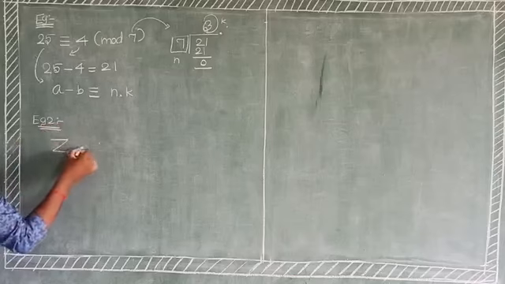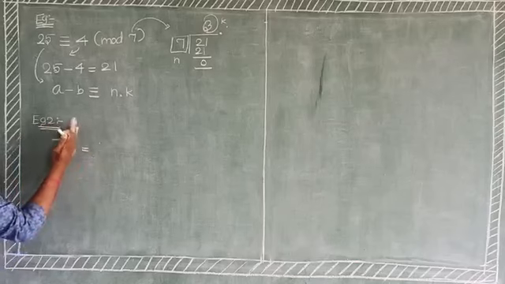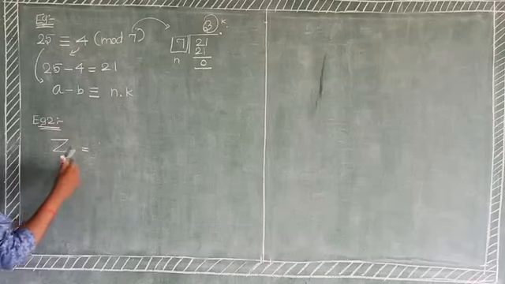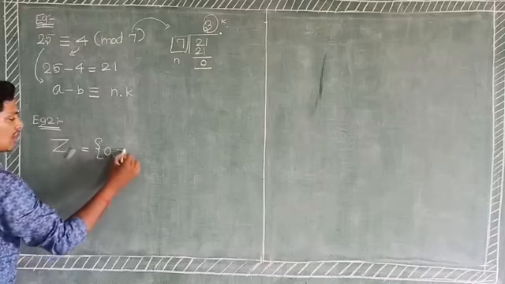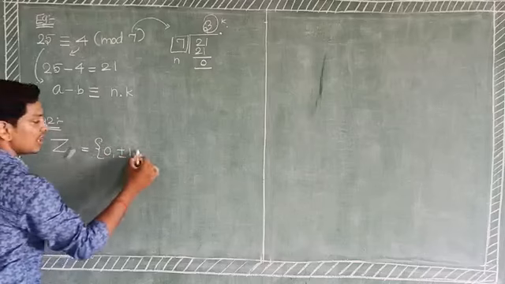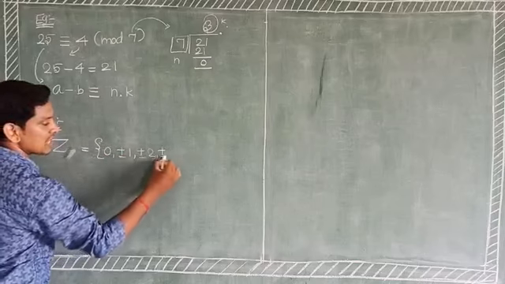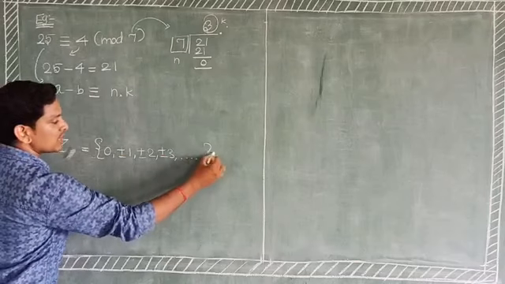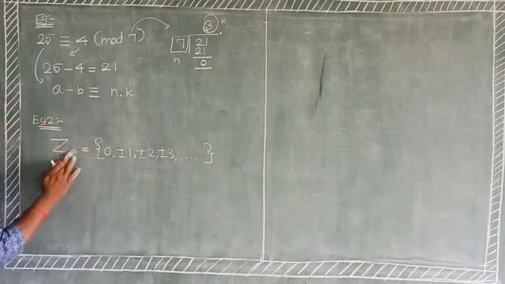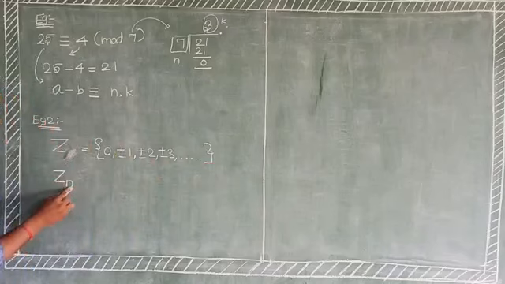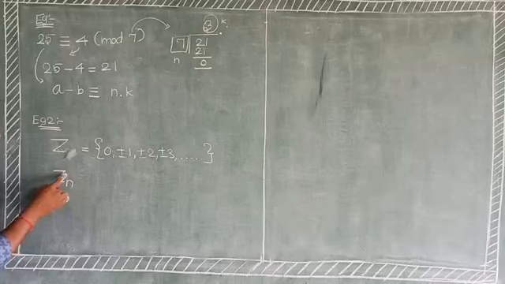Z means the set of all integers. For example, 0, plus or minus 1, plus or minus 2, plus or minus 3, and so on. This is known as the set of all integers. Suppose Zn is known as the set of all integers mod n.